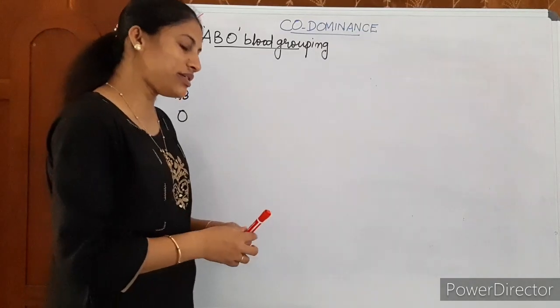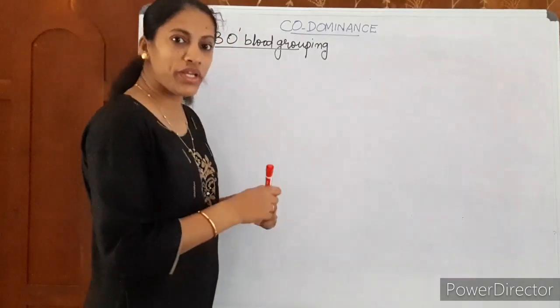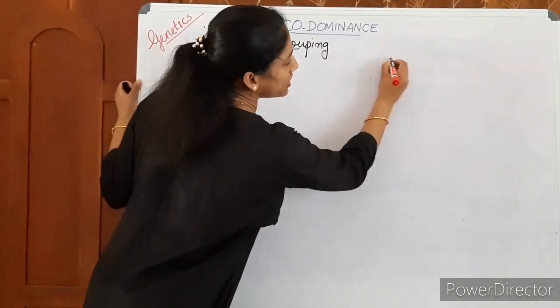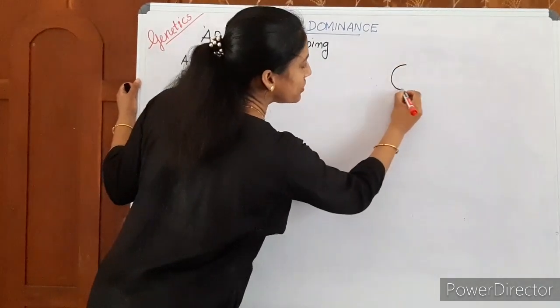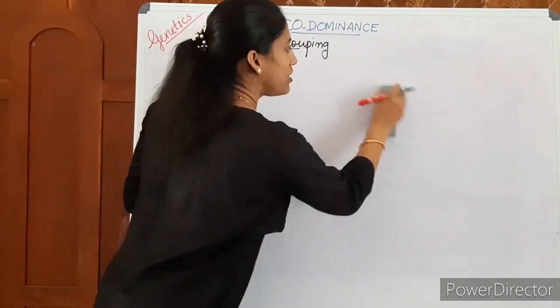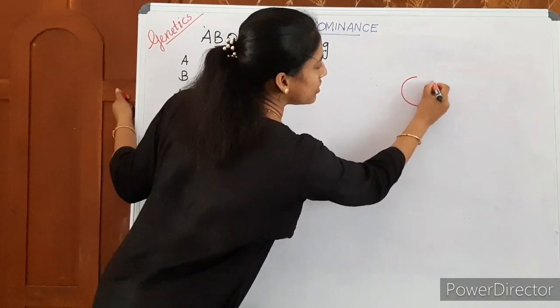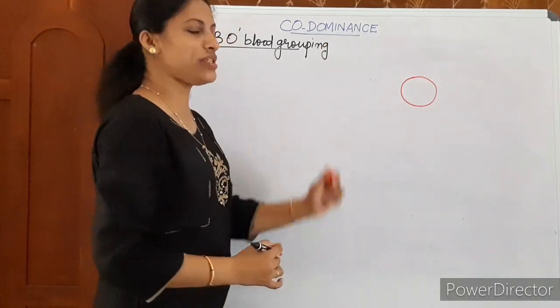And how is this possible? How are there different types of blood group in humans? This blood grouping is based on the presence of certain sugar antigens or sugar polymers on the surface of the RBC. I'll just draw an RBC here, representing it in spherical shape.